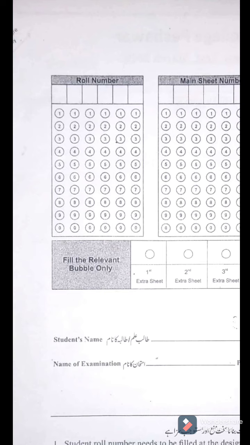I have already told you how you are going to write your roll number. For example, if in the first box you are writing 5, then in this first column you have to fill the bubble number 5. Then if in the next you have 2, in this column you have to fill the bubble number 2.